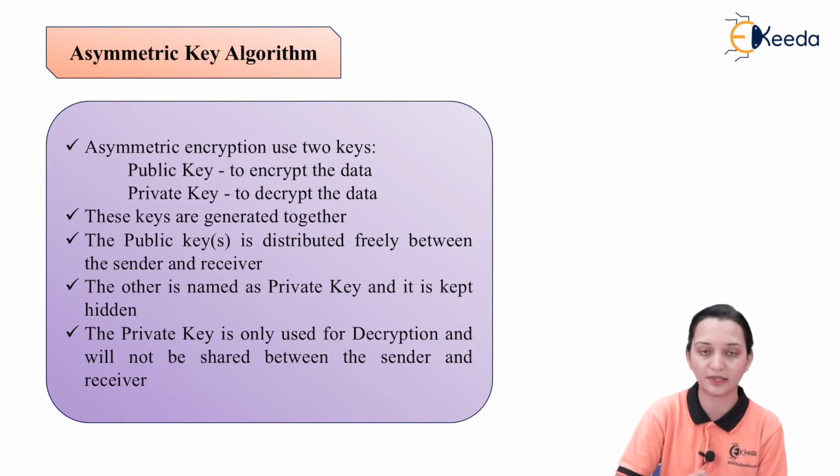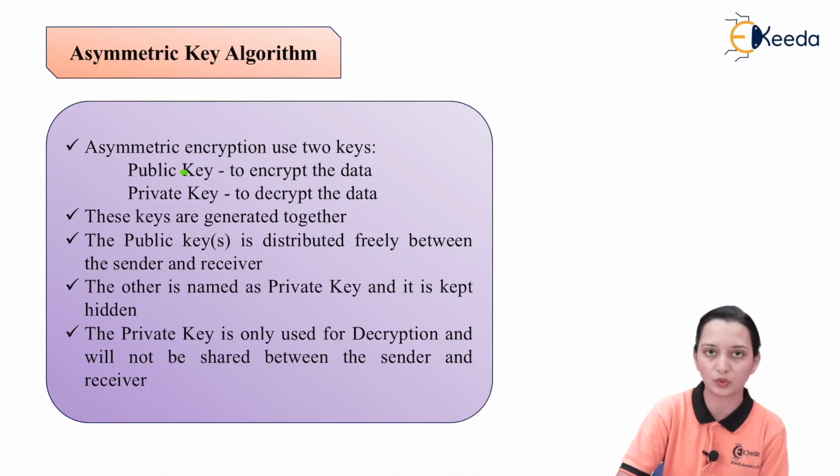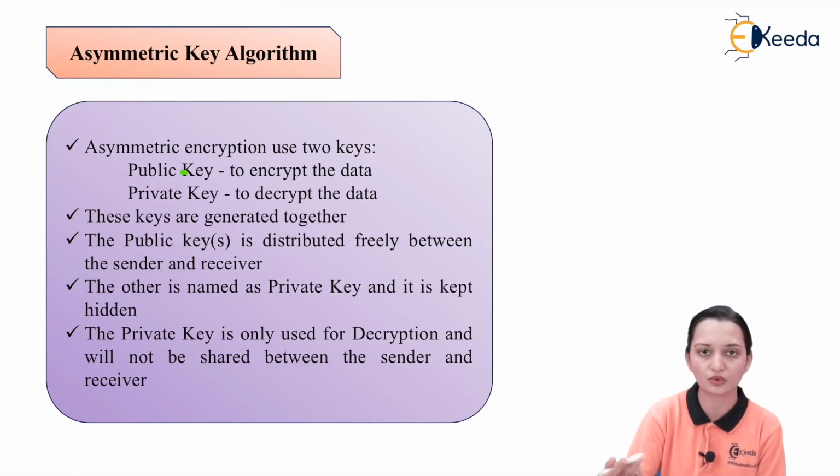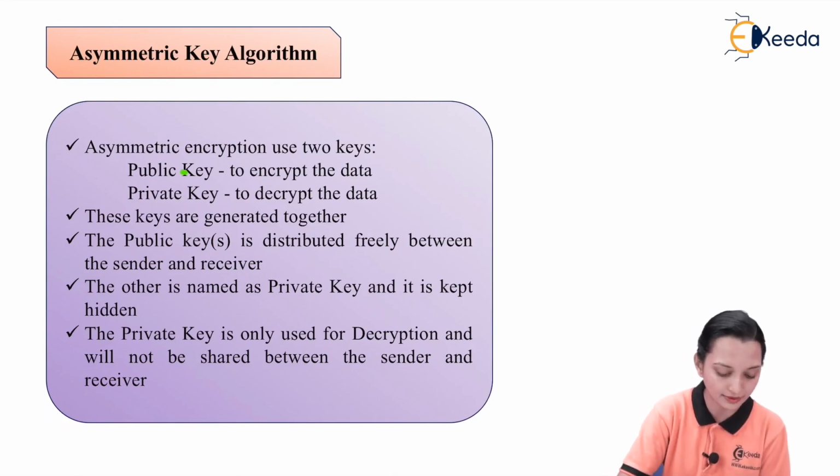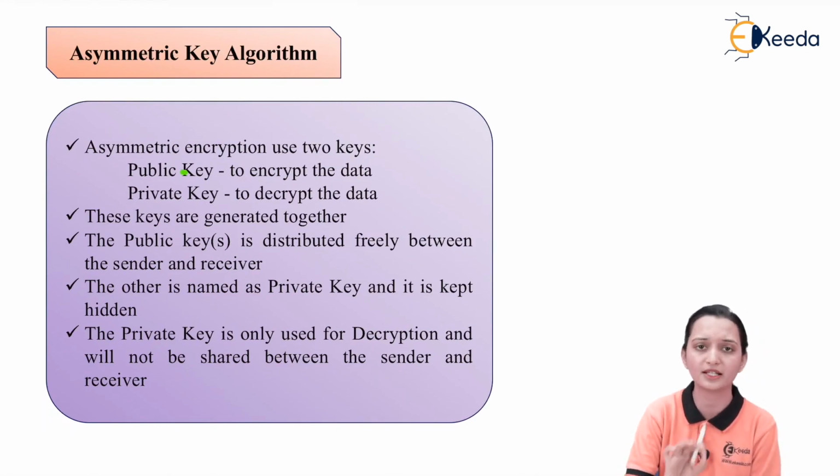The second one is the asymmetric key algorithm. Here two keys are used. One is public, to encrypt the data. One is private, to decrypt the data. These keys are generated together, that means at the same time these two keys are generated. The public key is distributed freely between the sender and receiver. The name itself suggests that this is the public key, so sender and receiver can easily use it.